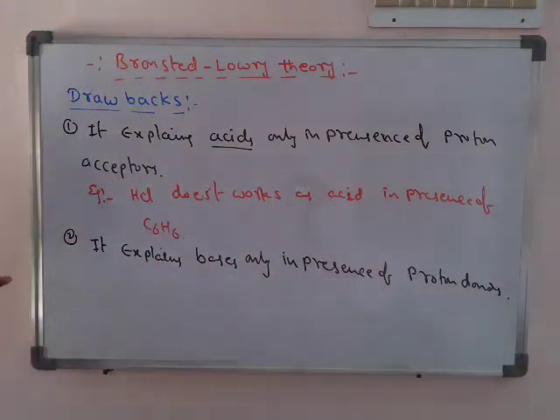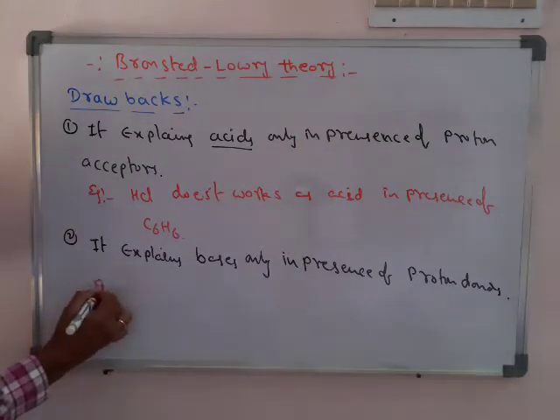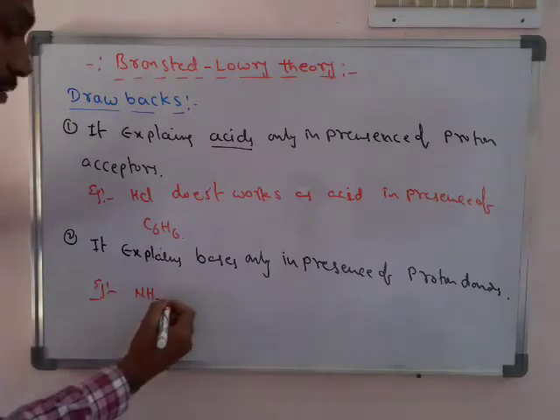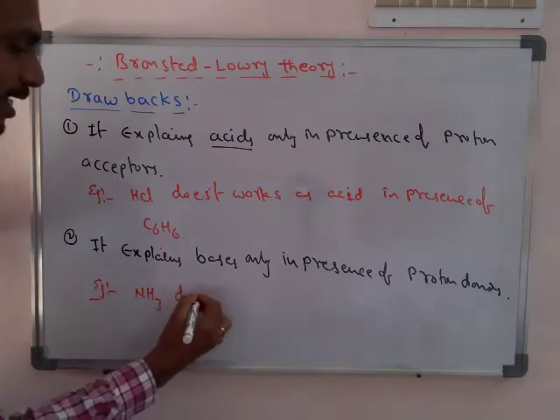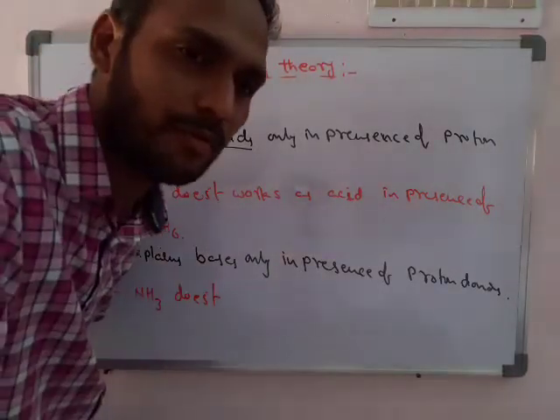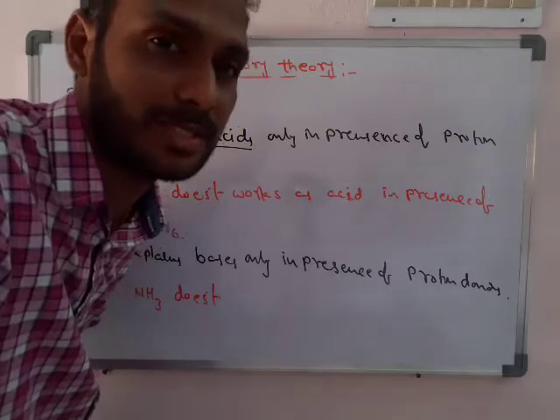For example, we already said NH3. You can take any other examples also; these are generally treated as the best examples. NH3 is ready to accept protons, but if you take NH3 in the presence of benzene, a liquid of this type does not accept H plus and does not donate H plus.